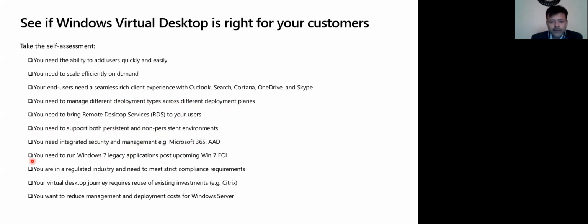One point I forgot is that you can bring your Windows 7 legacy application also. There are some customers who are still running applications on Windows 7 legacy, which is end of life. But Microsoft will support Windows 7 on Windows Virtual Desktop or on Azure for 2 more years. They will provide all the security patches for Windows 7, and that is possible on Windows Virtual Desktop or Azure. This is not possible on any other cloud or on-premise environment.